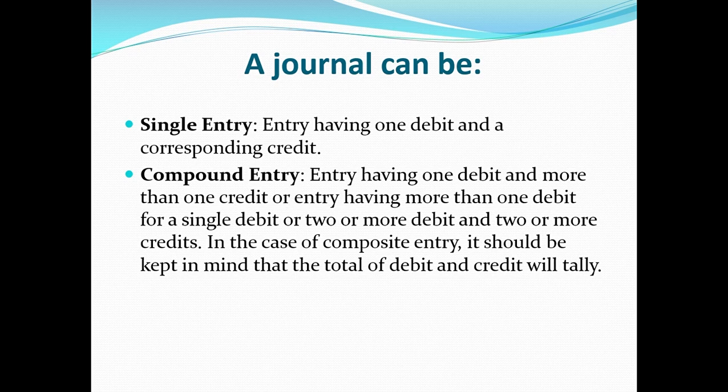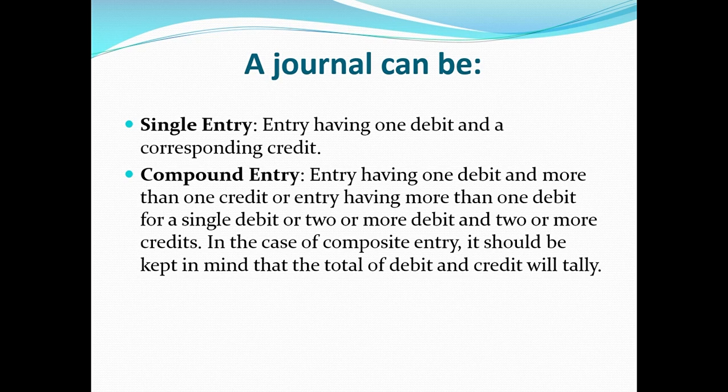Now, a journal entry can be a single entry or a compound entry. Single entry means when we only have one debit and one corresponding credit. Compound entry means when we have more than one debit or more than one credit. So simply telling, an entry having one debit and a corresponding credit is a single entry. A compound entry is an entry having one debit and more than one credit, or more than one debit for a single credit, or two or more debits and two or more credits.